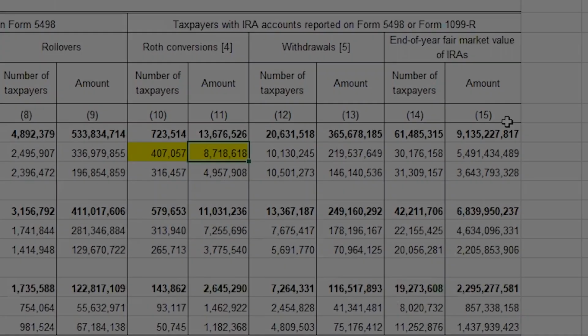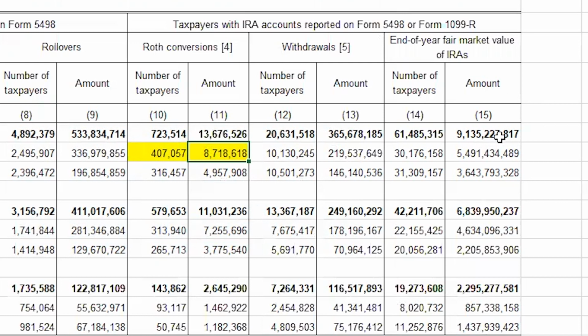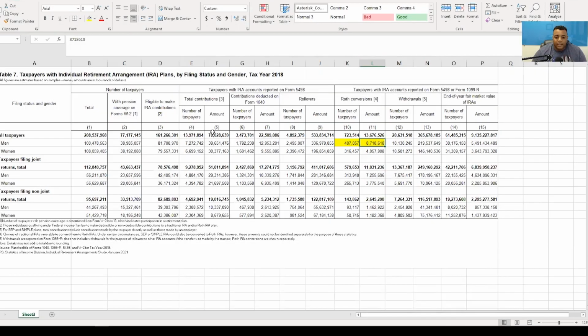Okay, sitting in retirement IRAs in total, the fair market value of these accounts is $9 trillion. And I apologize, I think I might have said the wrong amounts for some of these. Total contributions was not 70 million, it's 70 billion.